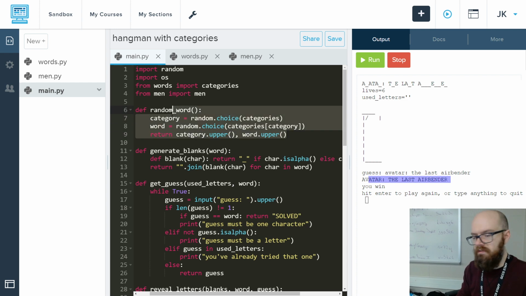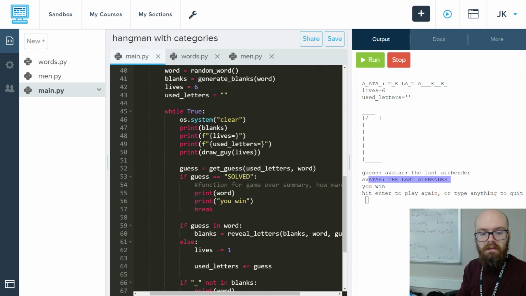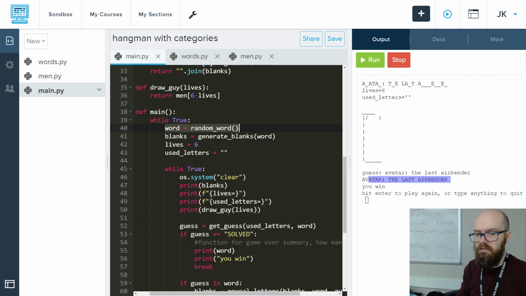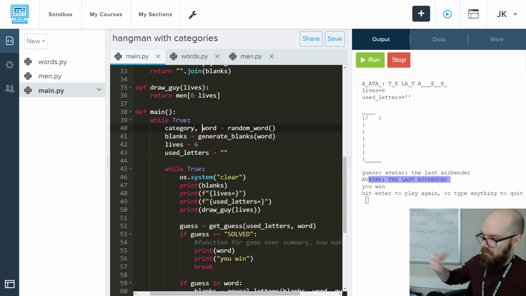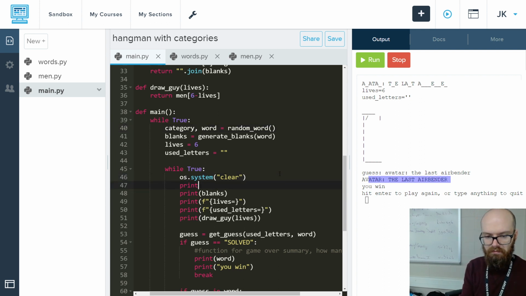Now that this function returns two things, we've got to catch both of them when they come out of the end of the function. So I'm going to say category and word. Maybe we want to change the name of the function now, because it does two things. We could call it category and word or something like that. I'm going to keep it for the moment. And then finally we want to print it,